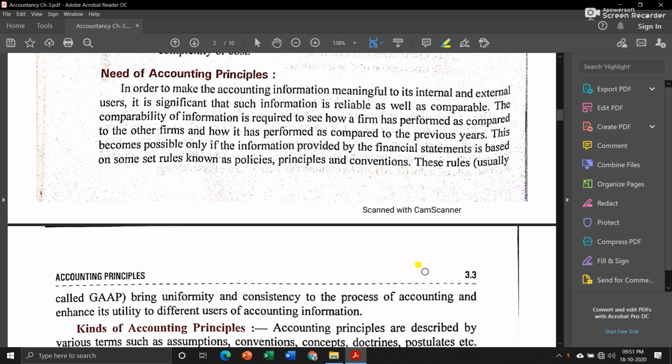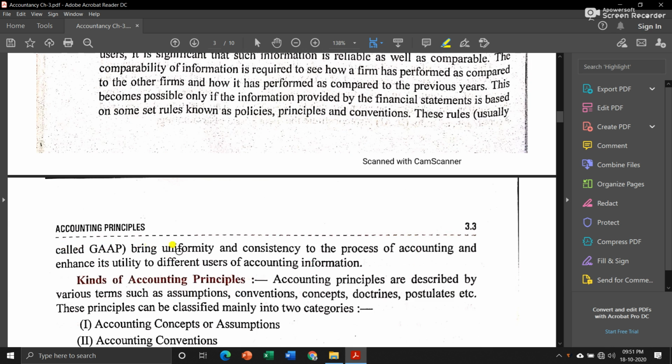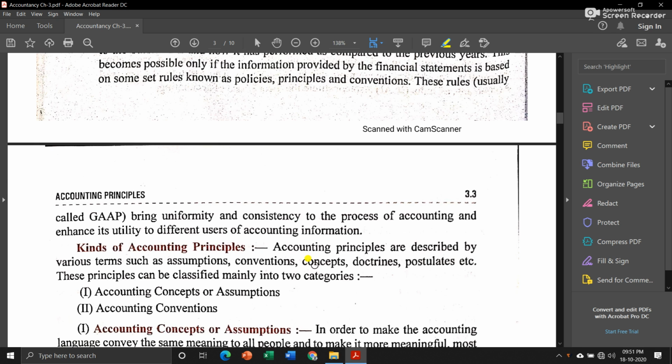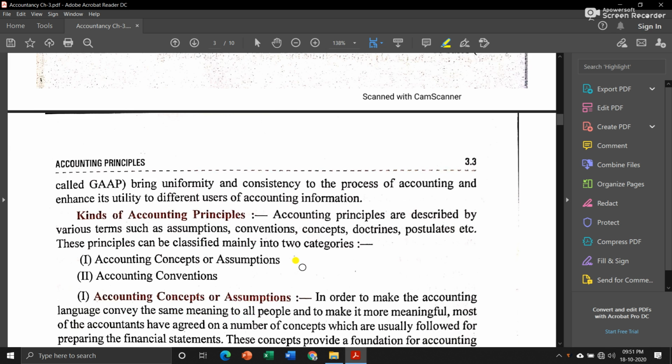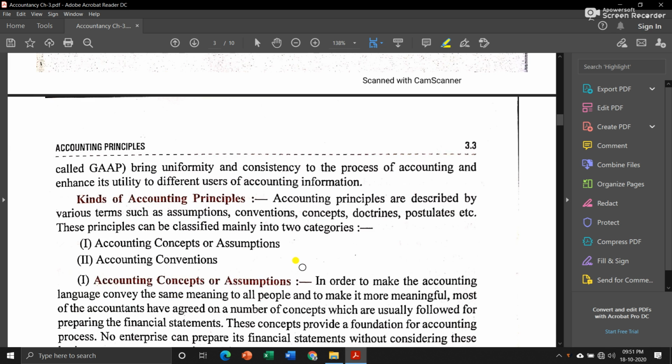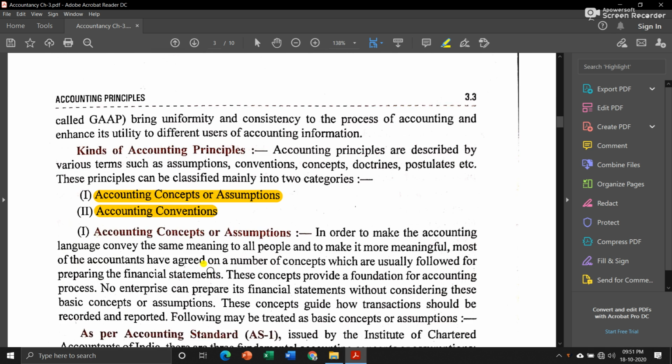These rules, usually called GAAP, bring uniformity and consistency to the process of accounting and enhance its utility to different users of accounting information. Now there are various kinds of accounting principles, and those are mainly two categories. The first one is accounting concepts or assumptions, and the next is accounting conventions.